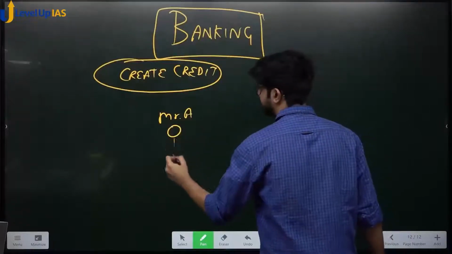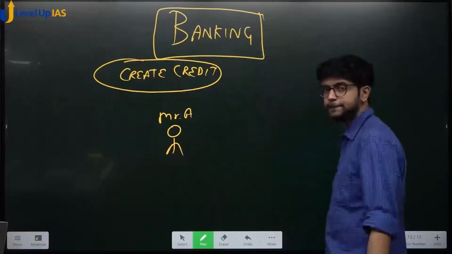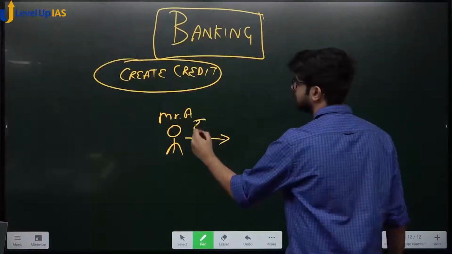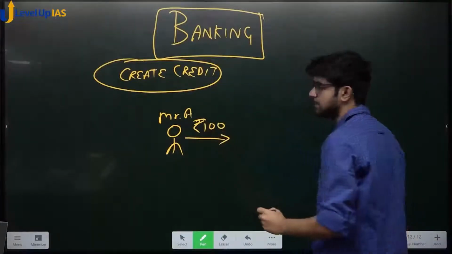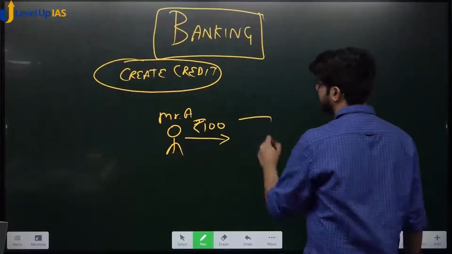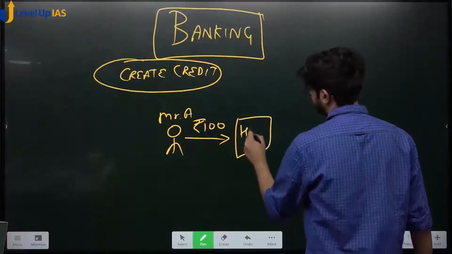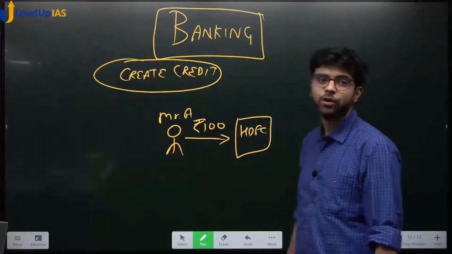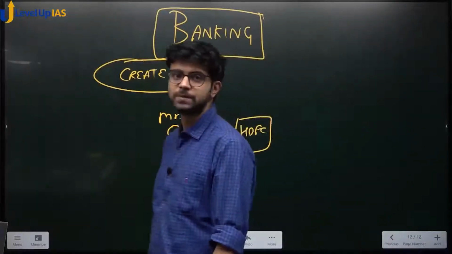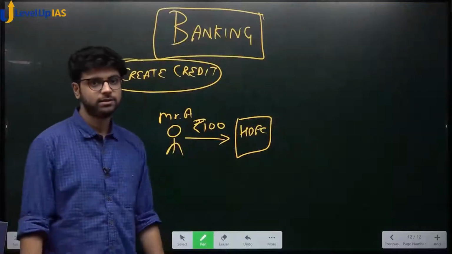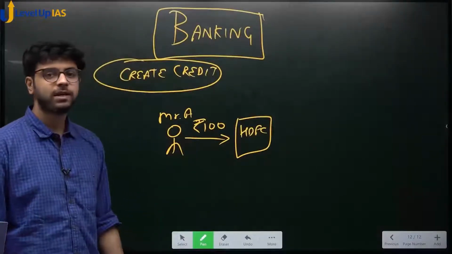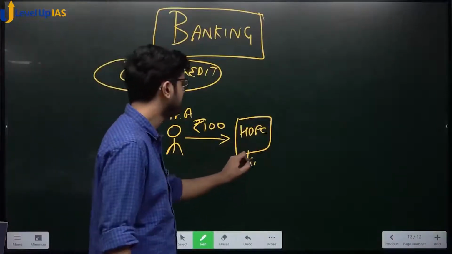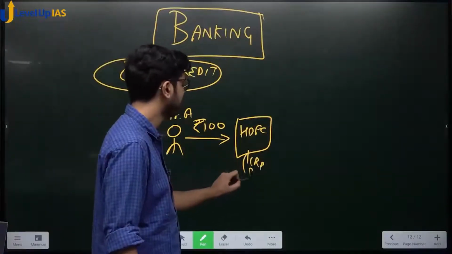Mr. A deposits 100 rupees in his bank. His bank is HDFC. Do you think HDFC can lend out the entire 100 rupees, or does it have to keep something aside? It has to keep CRR aside, it has to keep SLR aside, yes or no?